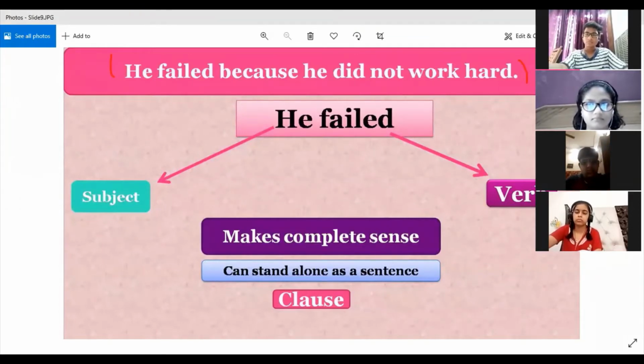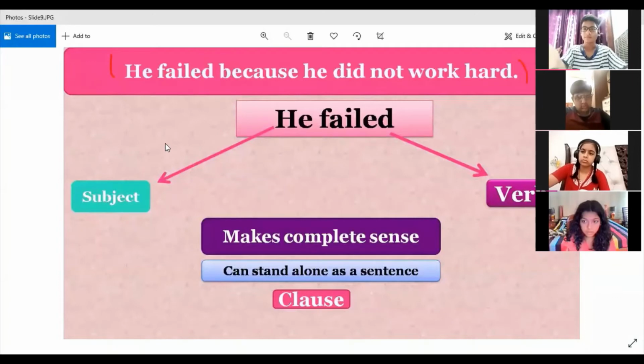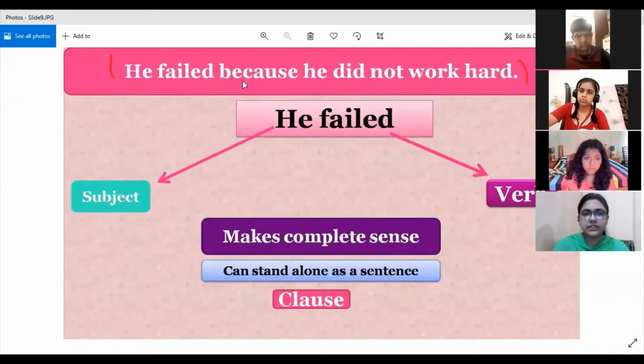Yes, Abhineet. How many clauses are there? Ma'am, two. Okay, how do you know that? Failed is a finite verb. It is showing past tense. And ma'am, did not. Did here shows the tense. Okay, so there are two finite verbs. Very good. Therefore, you could easily identify that there are two clauses.